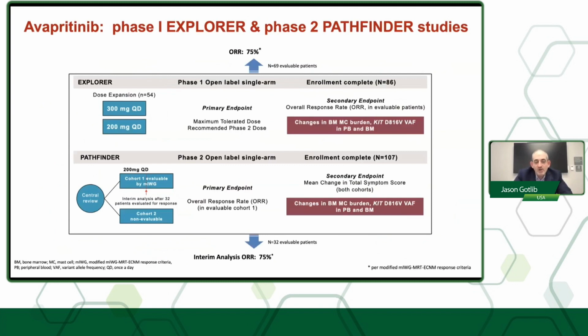Avapritinib was evaluated in the phase 1 Explorer study and the phase 2 Pathfinder study, and you can see that in both studies, the overall response rate was 75%. And you can see that in the phase 1 study there was a dose escalation component from 30 to 400 milligrams, and ultimately there were two dose expansion phases of 200 and 300 milligrams, and ultimately 200 milligrams was a go-forward dose in the Pathfinder phase 2 study.